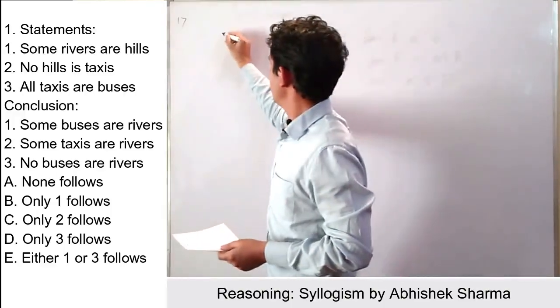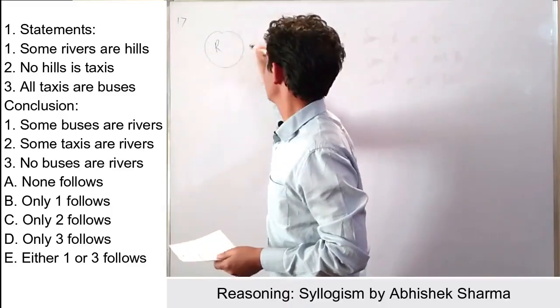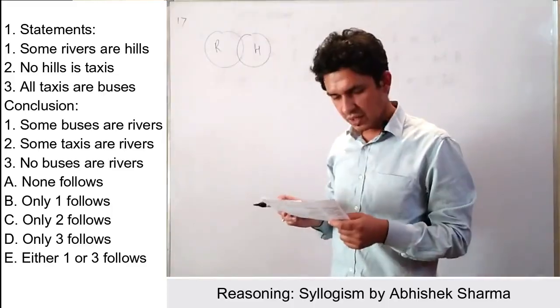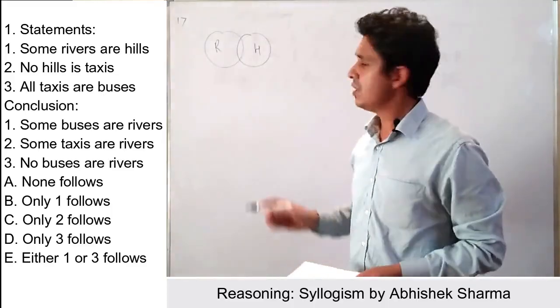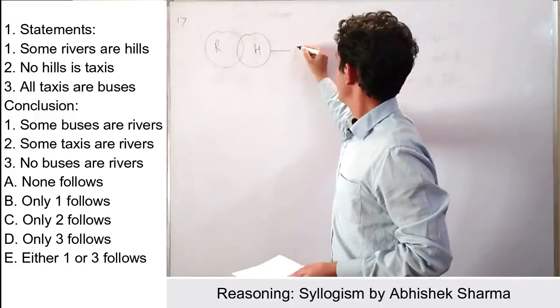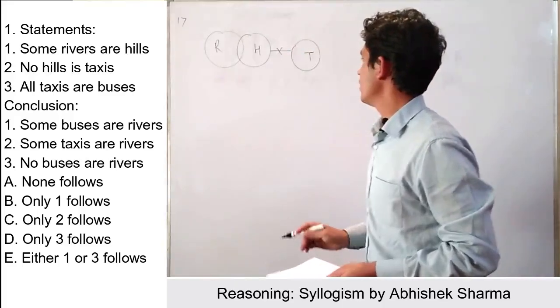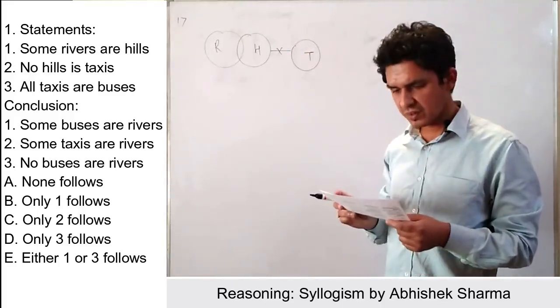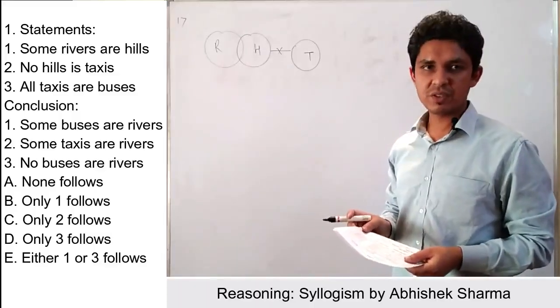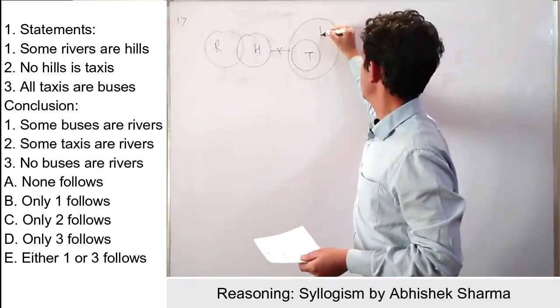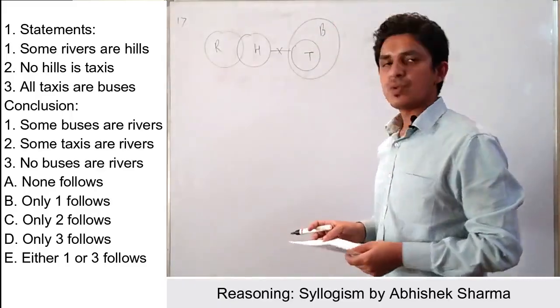Some rivers are hills, so we can write it as some rivers are hills, right? Thereafter no hill is taxi. So a straight line from hill to taxi, and that should be cut in between. Thereafter, all taxis are buses. That means all taxis should be placed in buses, right?